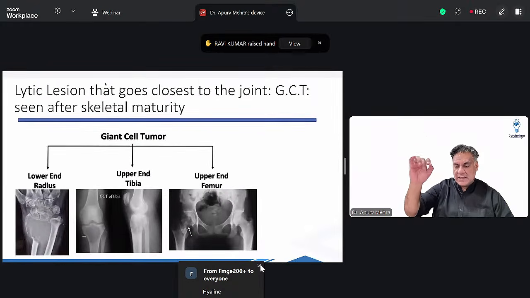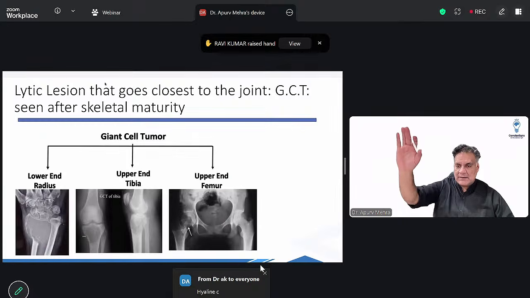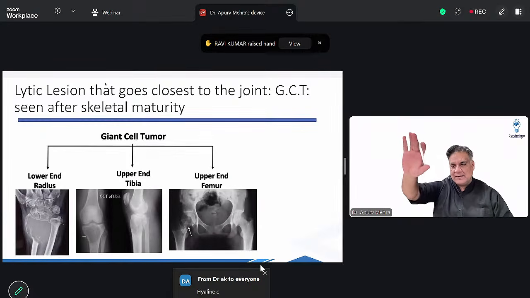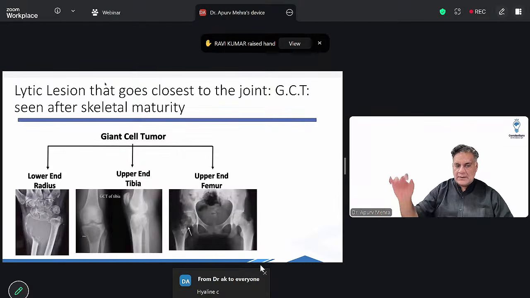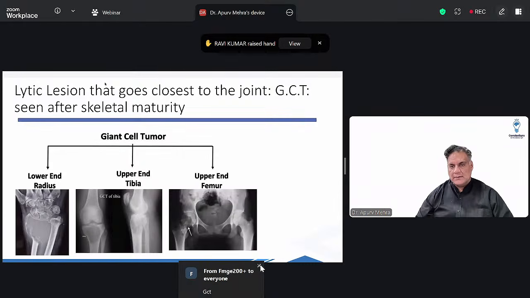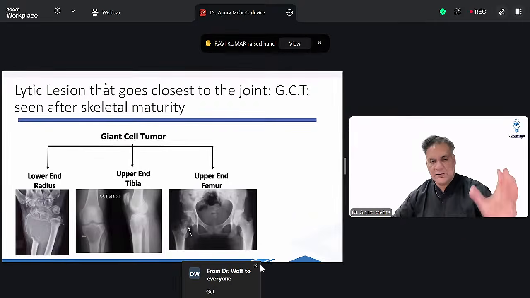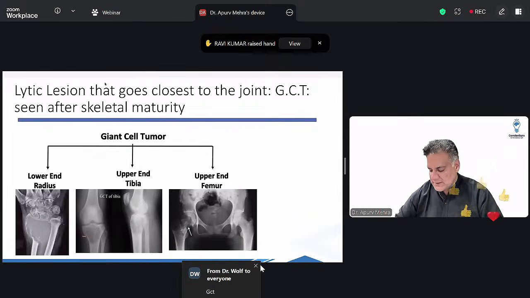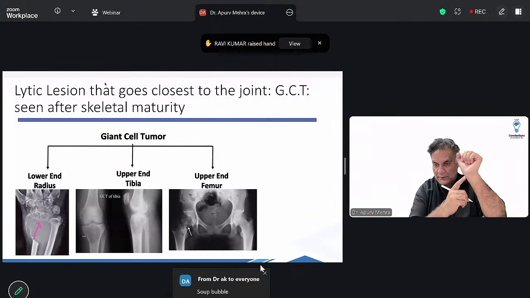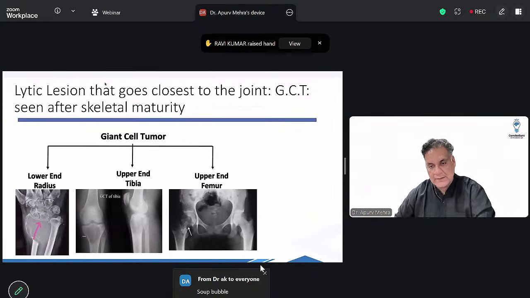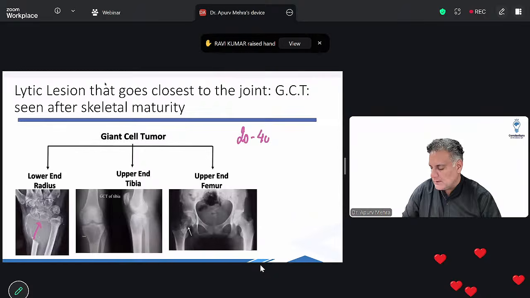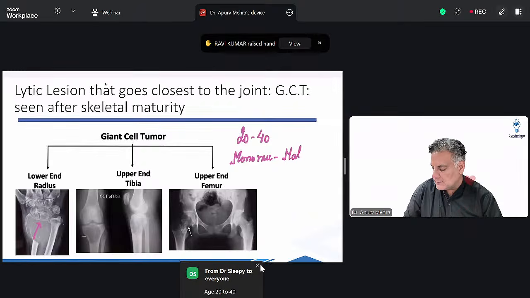Now, this is the king of orthopedics. In investigation it is MRI, in organism it is Staph aureus, then in bone tumor it is giant cell tumor. The tumor that can go till the joint is the giant cell tumor. There is no other tumor which can go till the joint. Classically it can be seen in the lower end of radius. So a tumor of the lower end of radius is GCT till proved otherwise. It's going till the end, epiphysis and metaphysis. Age group is 20 to 40. It has mononuclear cells, which are the malignant cells, and giant cells, which give it the name.